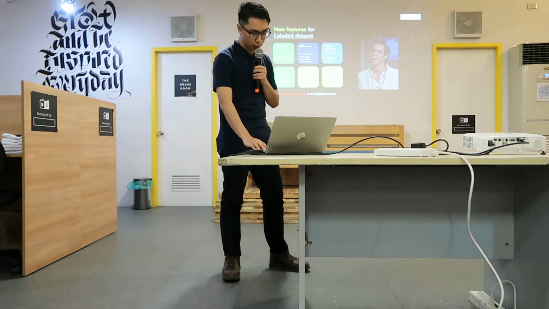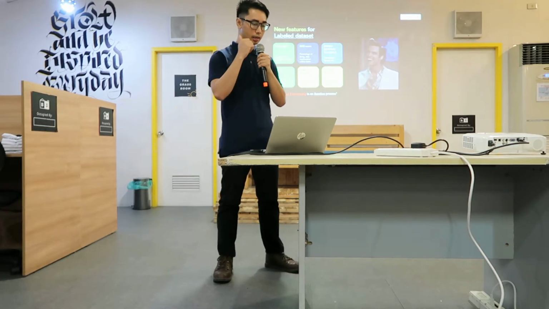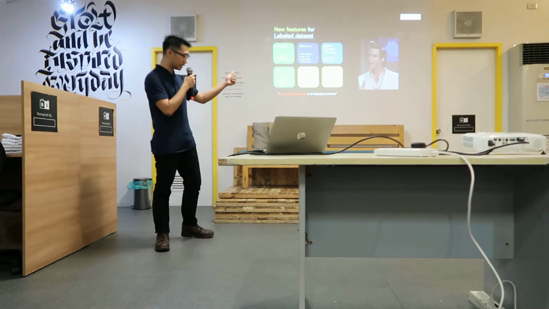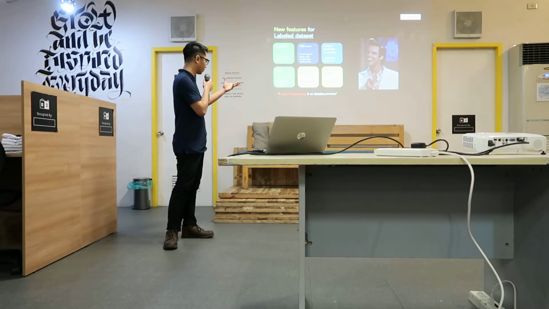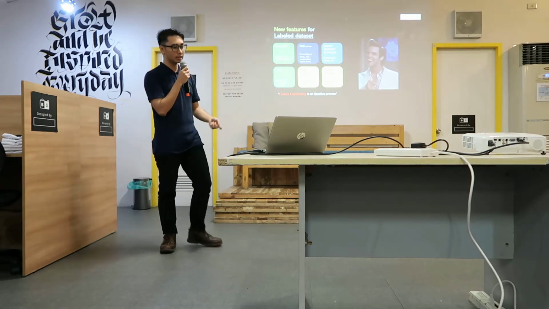Fast forward, we are now able to enrich our labeled dataset with these features. Number one is our DSD score, which we talked about a while ago, and next is the mean accuracy and the variations within that accuracy.